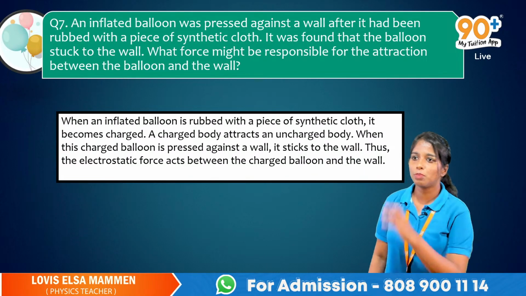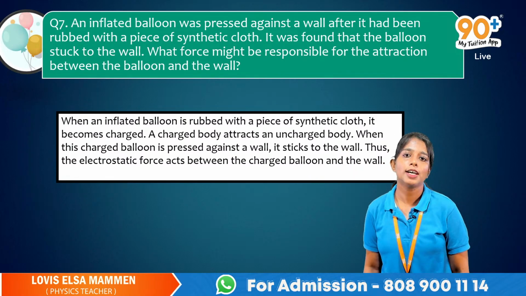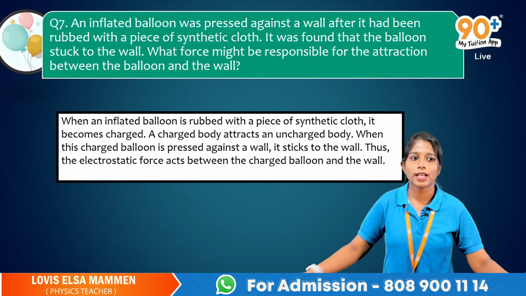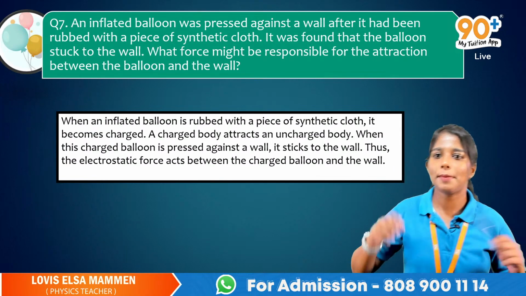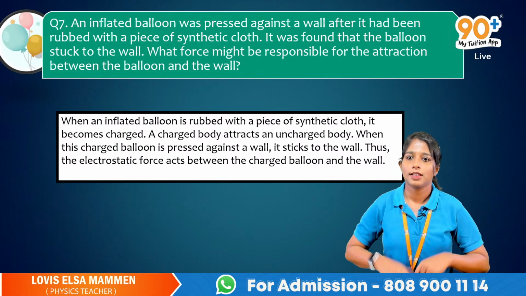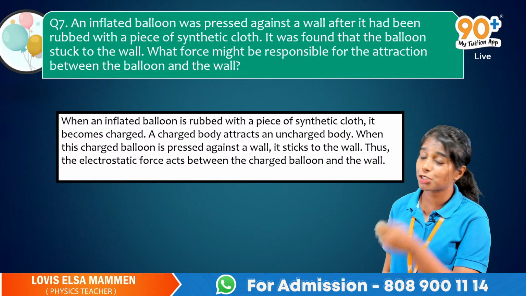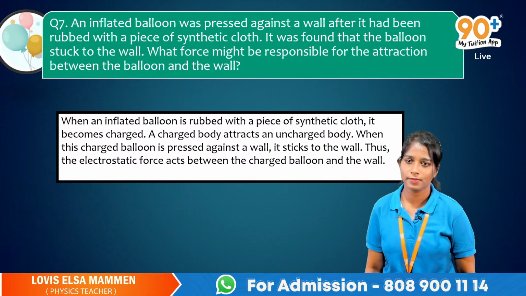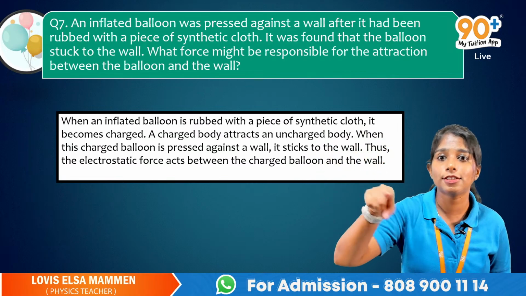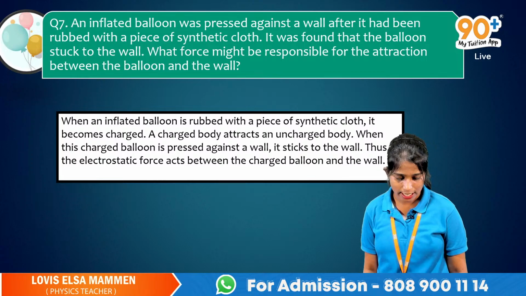The balloon is attracted to the wall. If you have understood the concept, just comment yes in the comment box. What is the type of force? It's just electrostatic force.